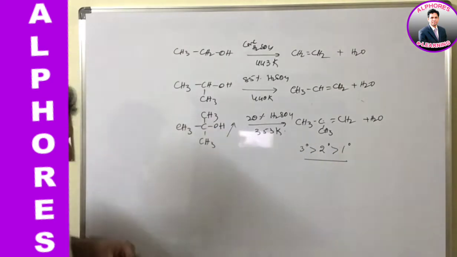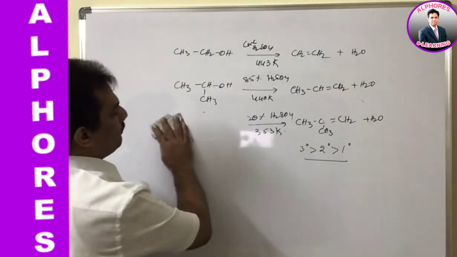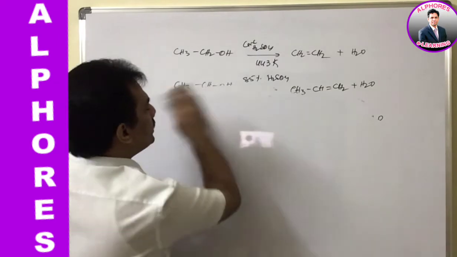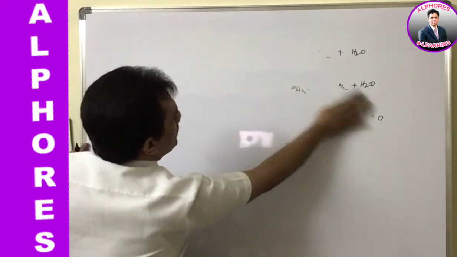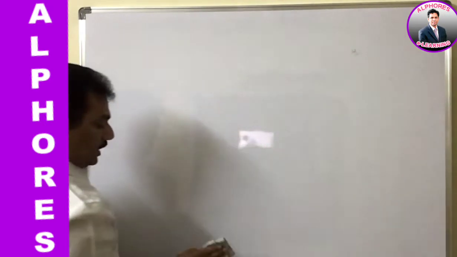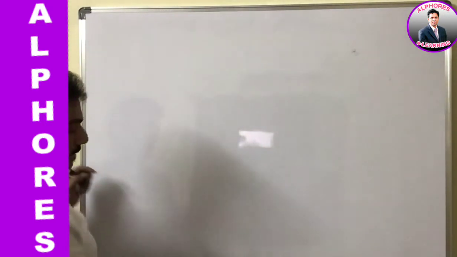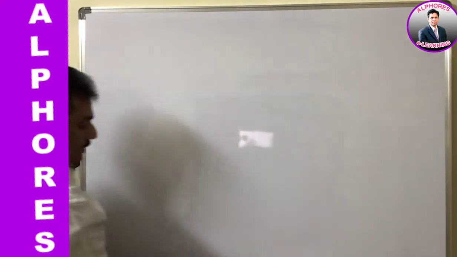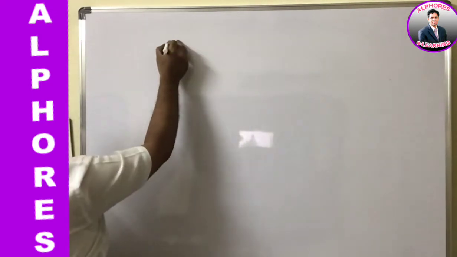Clear? And now the mechanism. Actually, when we are considering the elimination reactions, we already discussed them in our GOC videos, and again for your convenience I am explaining here the types of eliminations.